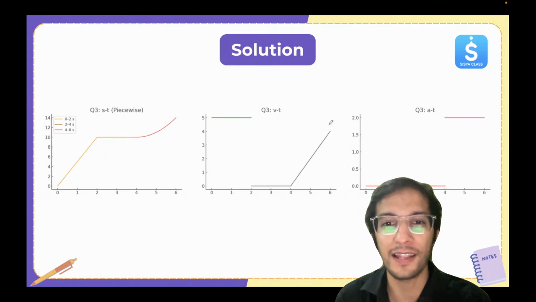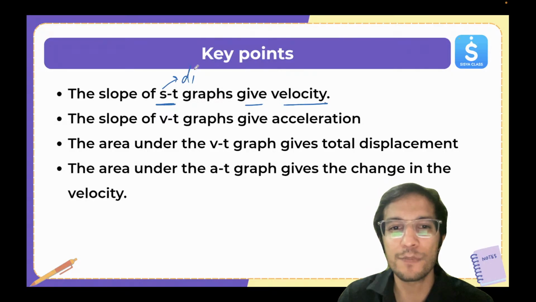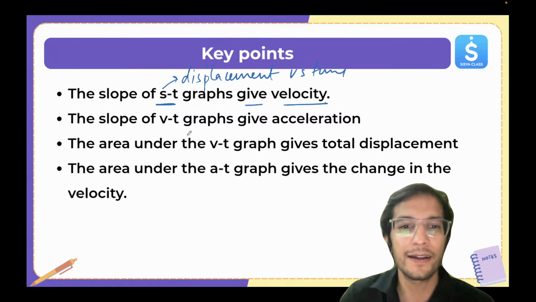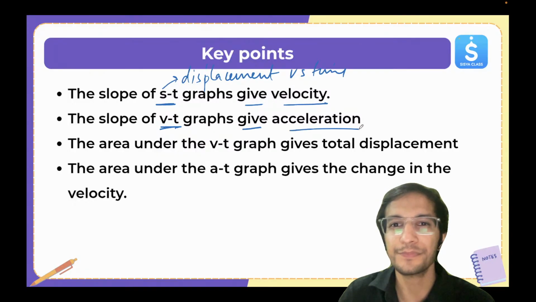And I hope you have enjoyed the session. Let's have a recap of the last one. So what are the key points? The slope of ST graph gives velocity. What is this ST? Displacement versus time graph. Similarly, the slope of VT graph gives us acceleration.